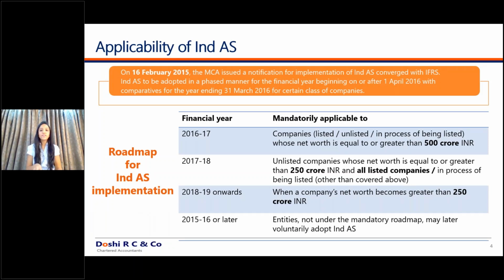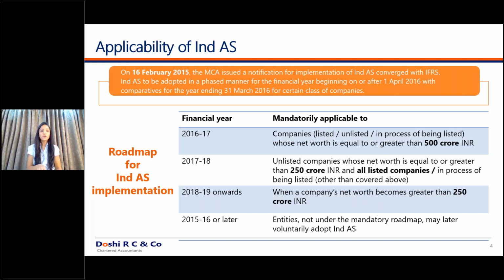As you all know, on 16 February 2015, the MCA issued a notification wherein Ind AS was applicable in a phased manner. What were the phases for such application? The implementation of Ind AS in India was divided into two main phases. Phase 1 was for companies whose net worth is above 500 crores. These companies would be listed, unlisted, or in the process of listing. But whosoever's net worth is above 500 crores was in phase 1.